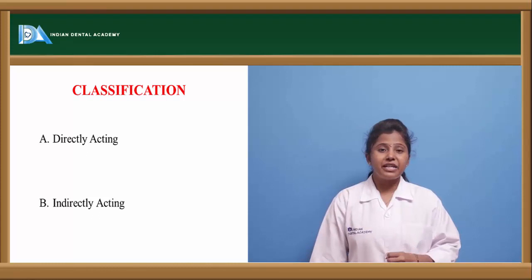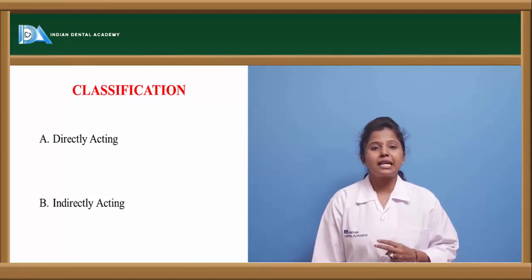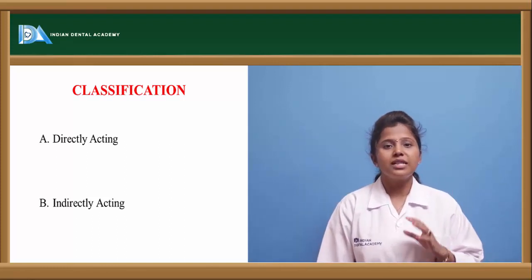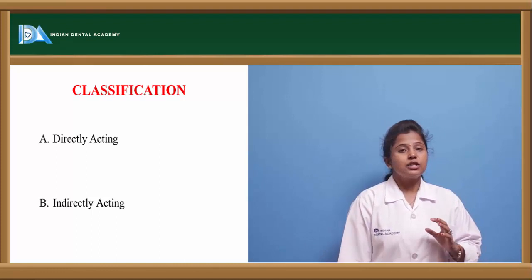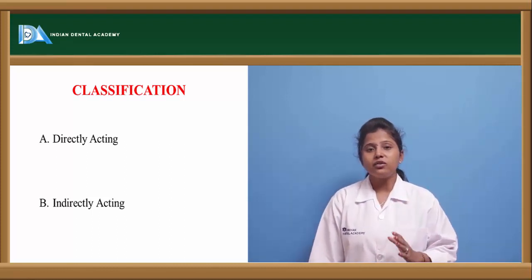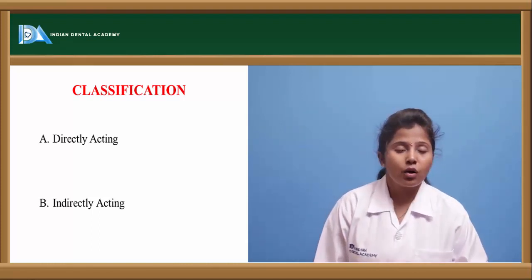Let us see the classification of parasympathomimetics or cholinergic drugs. These are classified into two types, directly acting and indirectly acting. So what are these directly and indirectly acting drugs? Directly acting drugs are those which go and bind to the cholinergic receptors.